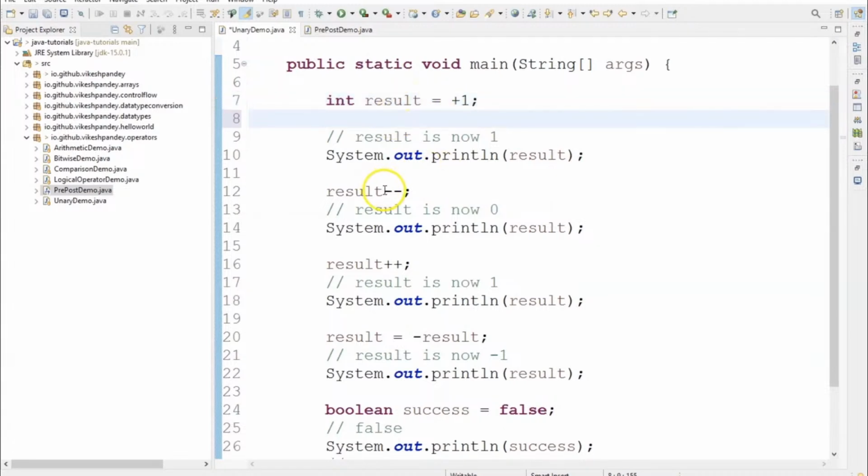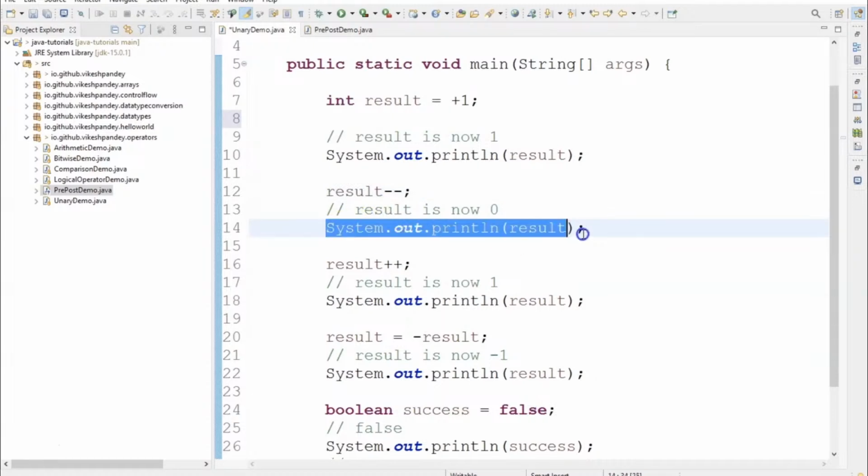The next example is about decrement operators. The current value of result was 1 because we did this. Now we are saying result minus minus, which means whatever the value of result is, just decrement it by 1. The current value was 1, so the new value of result after this evaluation becomes 0.